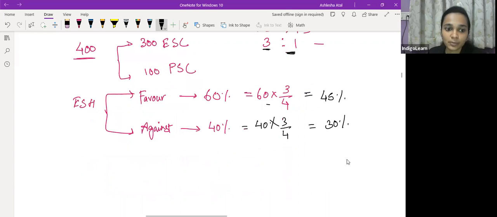Now let's talk of preference shareholders. Let's say all the preference shareholders have voted in favor.